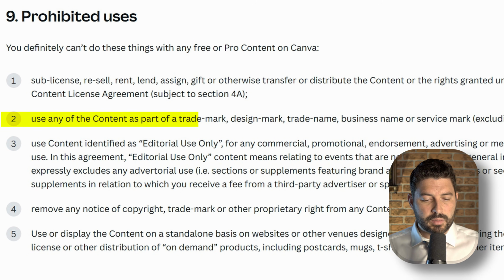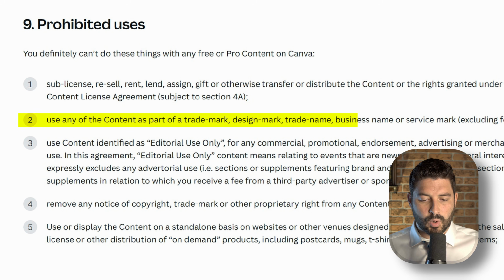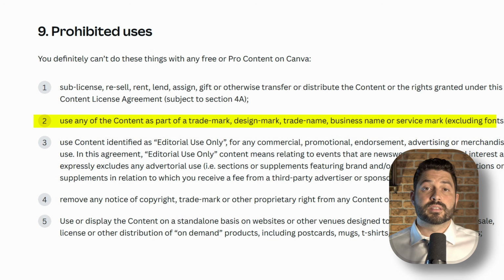One quick thing I would like to point out though in section 9 of the license agreement is the restriction here not to use the content as part of a trademark, design mark, trade name, business name, or service mark, excluding the fonts. So don't use Canva to create your logo or your trademark, as simple as that.